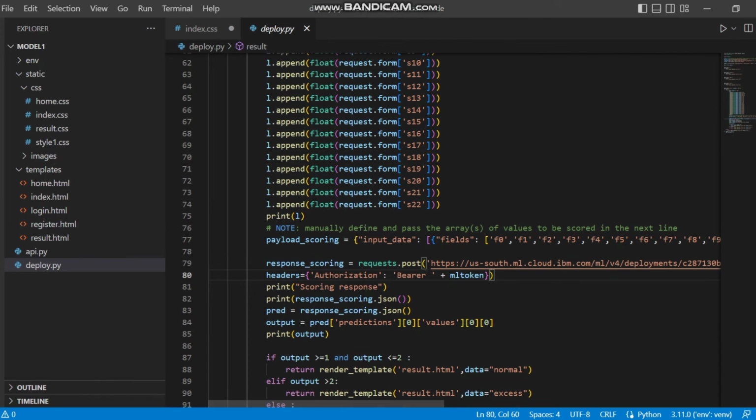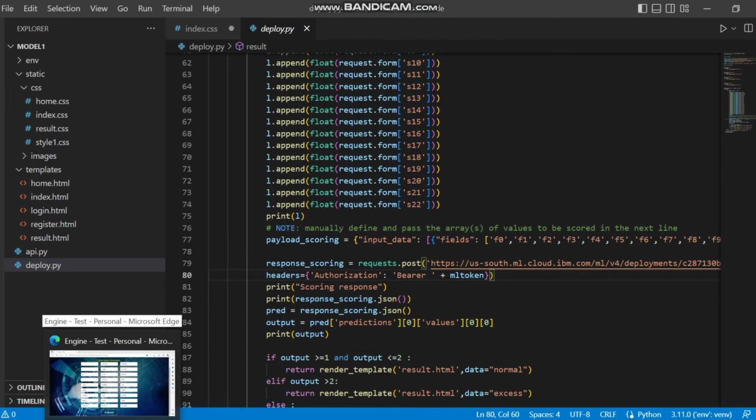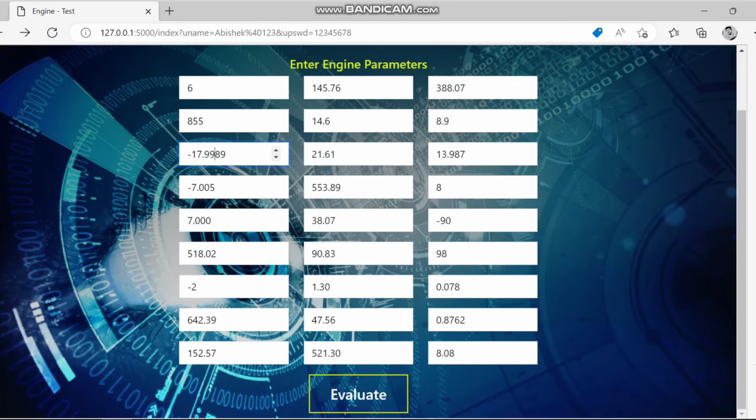Okay, let me check the value for invalid data. Now we are just changing some values here. And now evaluate again. Wait, it is loading.